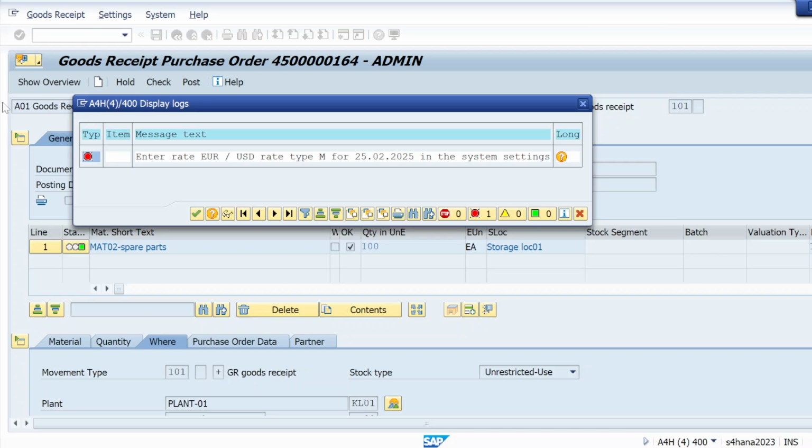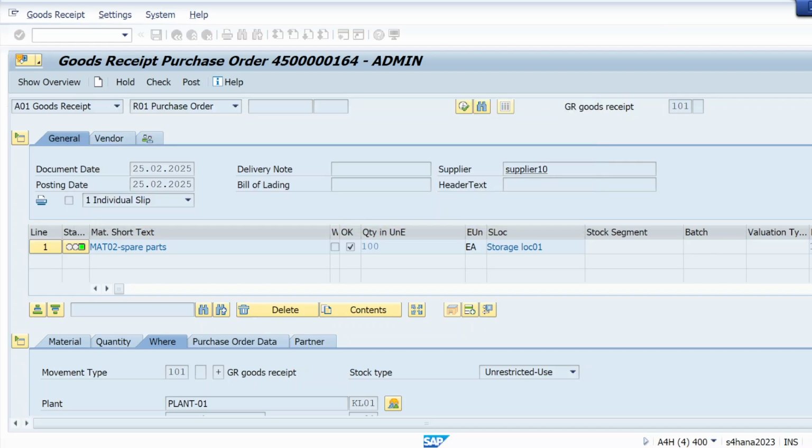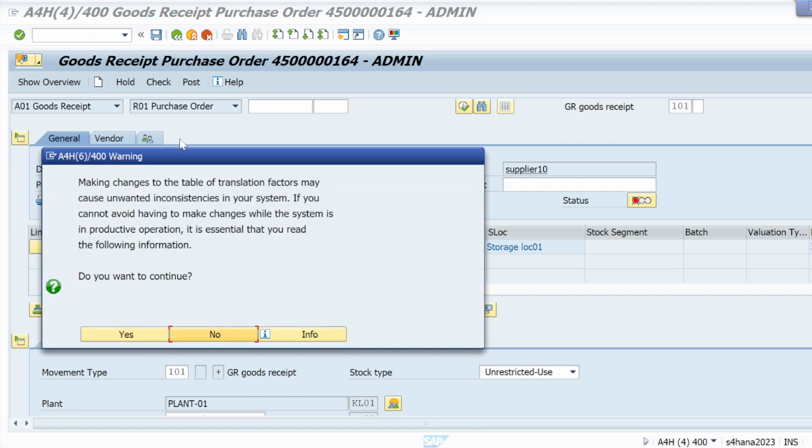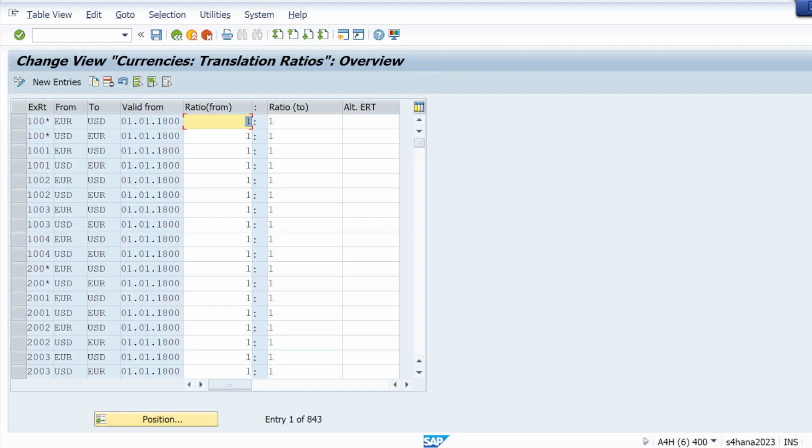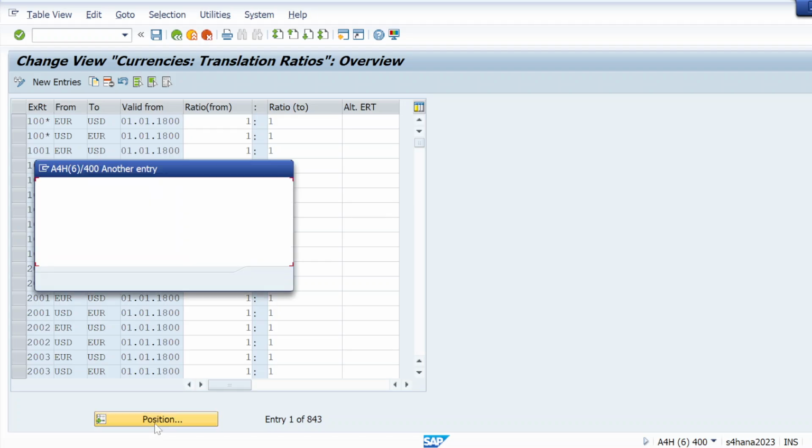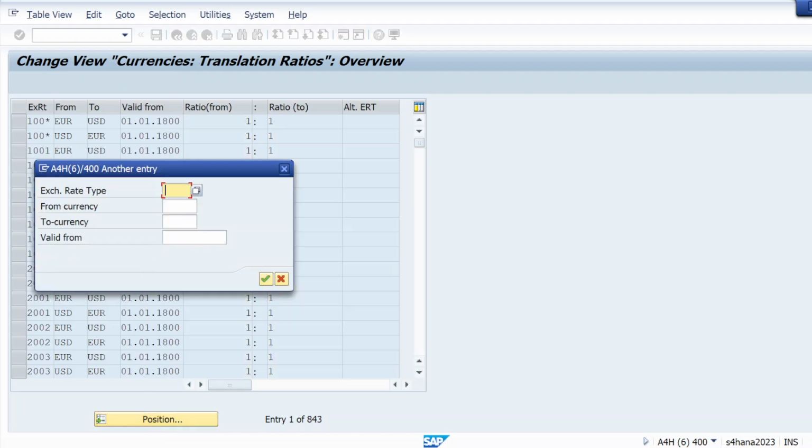So how am I going to resolve it? First, let me open a new T code and try the T code OBBS. In OBBS, I need to take that M as a rate conversion. So let me go to position, exchange rate type.